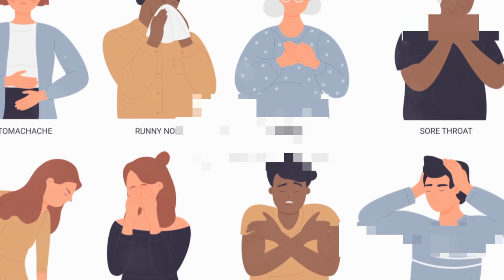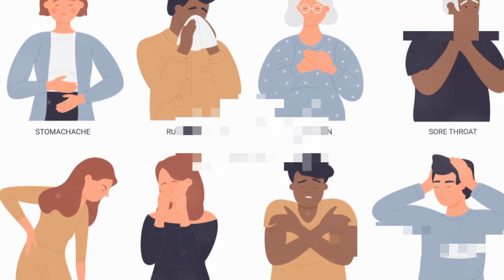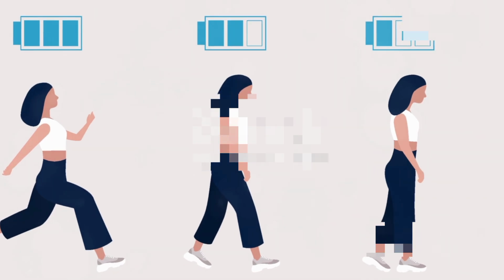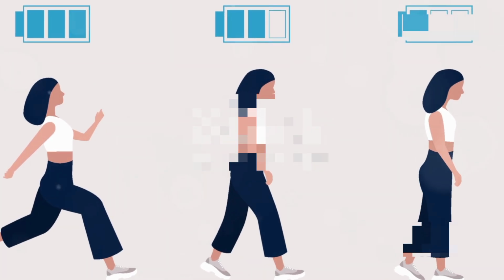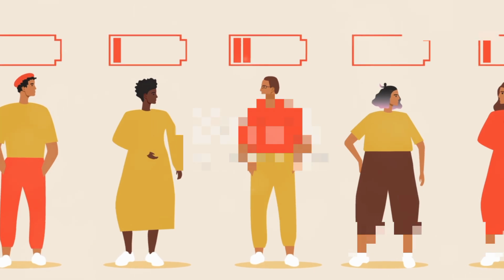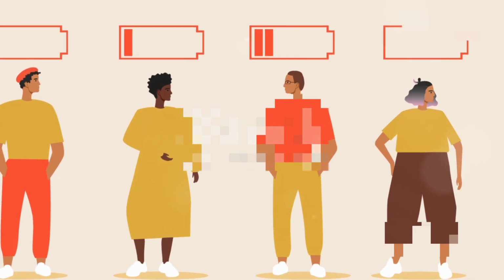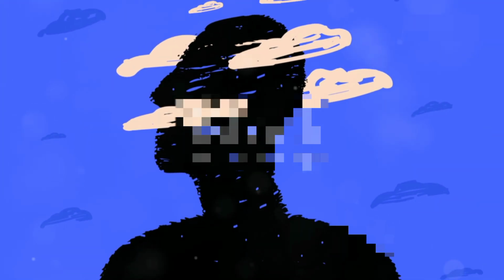Our bodies divert energy towards fighting off the infection, leaving us feeling drained and lethargic. This energy diversion is necessary for the immune system to function effectively. However, it can also make it difficult to carry out our daily activities. It's important to take it easy and give our bodies the time they need to heal.